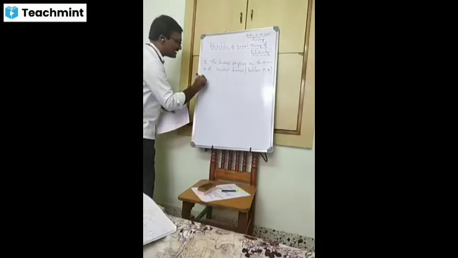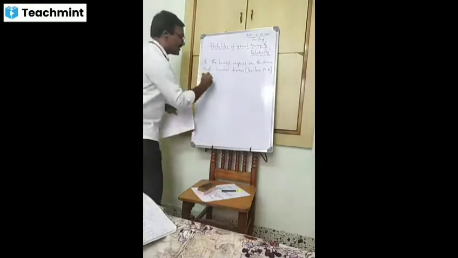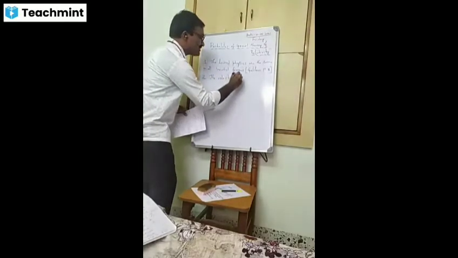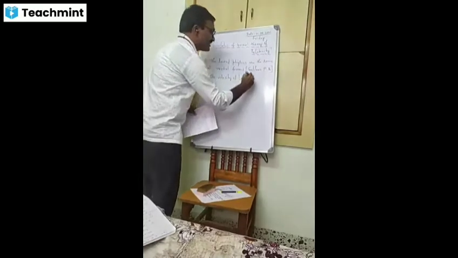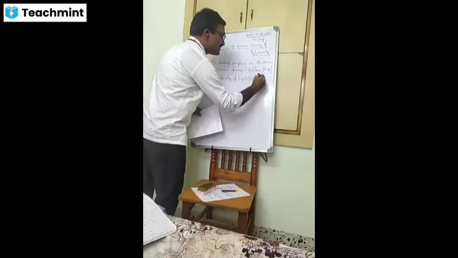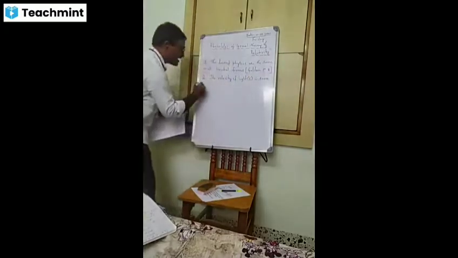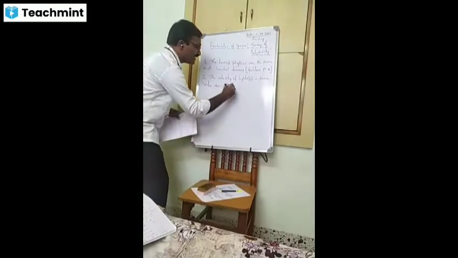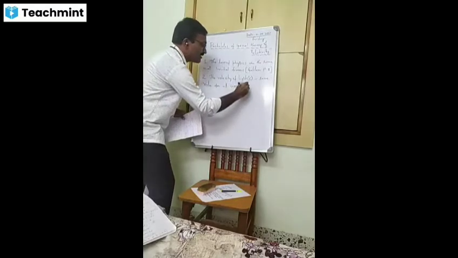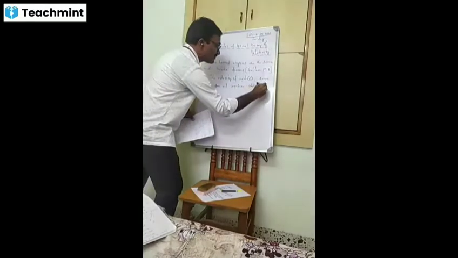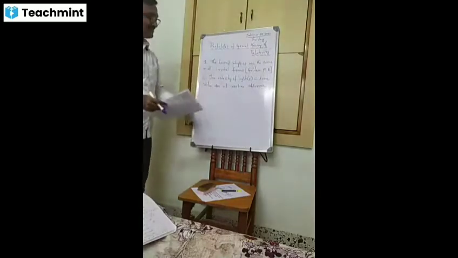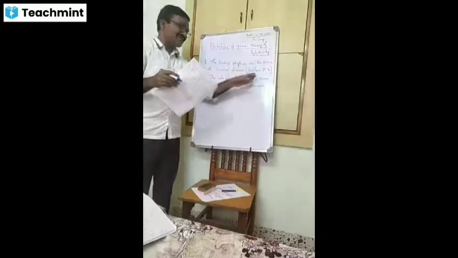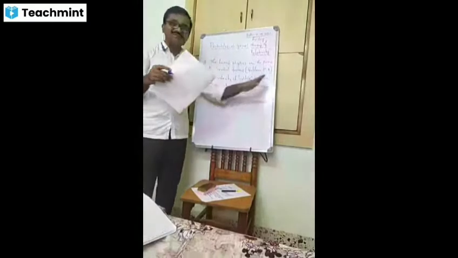The second postulate is the velocity of light. That means c has the same value for all inertial observers, for all systems, for all inertial frames. So the second postulate is that the velocity of light has the same value for all inertial observers.